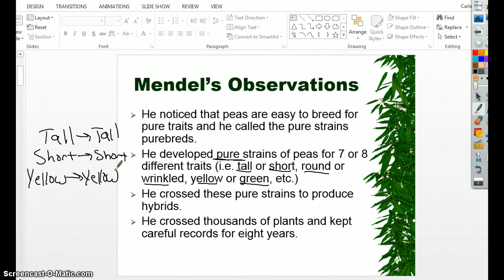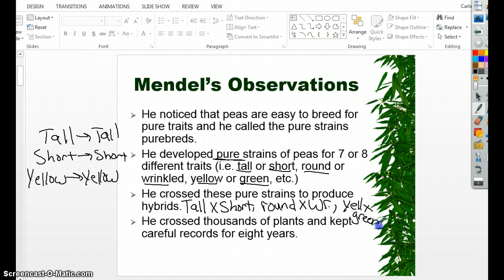They were pure. So what he did, he crossed these pure strains with a contrasting trait. So he took tall, and he crossed them with short. He took the round, crossed with the wrinkled, and I'm going to abbreviate, and he took the yellow and crossed it with the green.